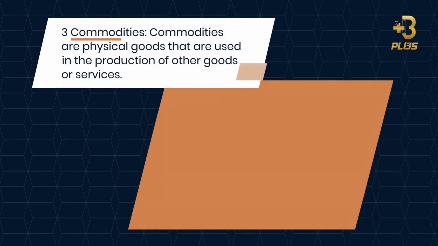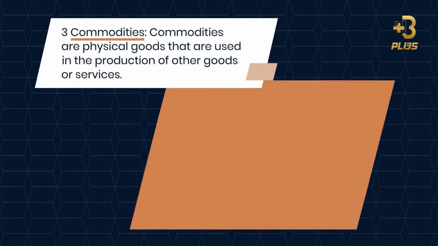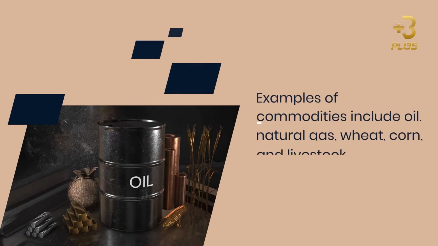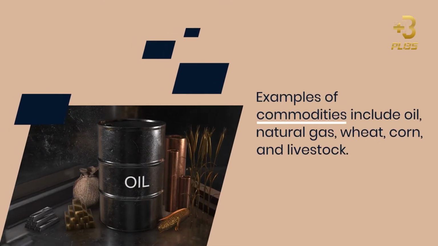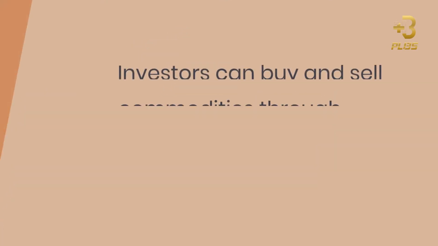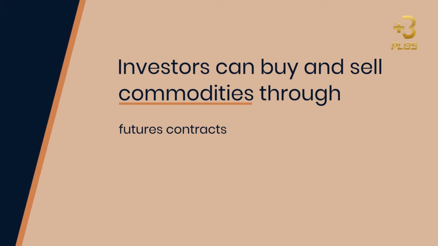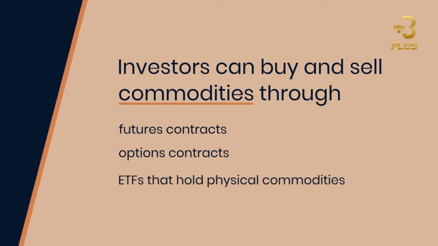3. Commodities. Commodities are physical goods that are used in the production of other goods or services. Examples of commodities include oil, natural gas, wheat, corn, and livestock. Investors can buy and sell commodities through futures contracts, options contracts, or ETFs that hold physical commodities.